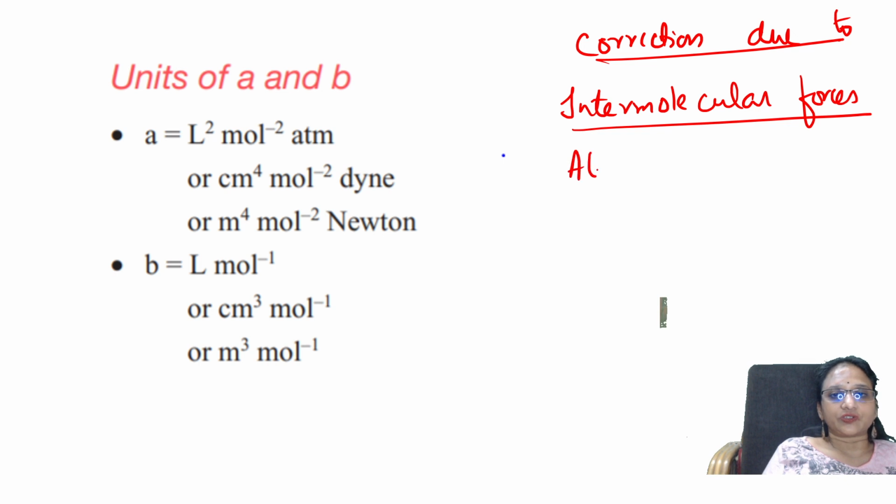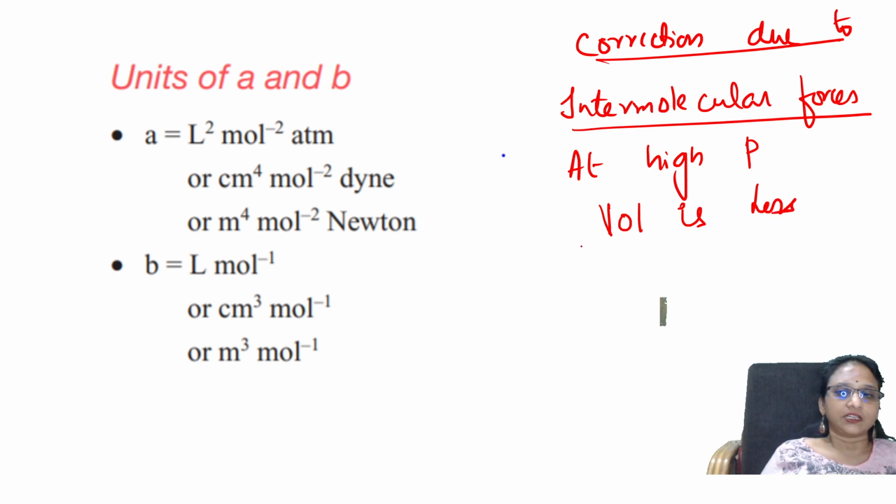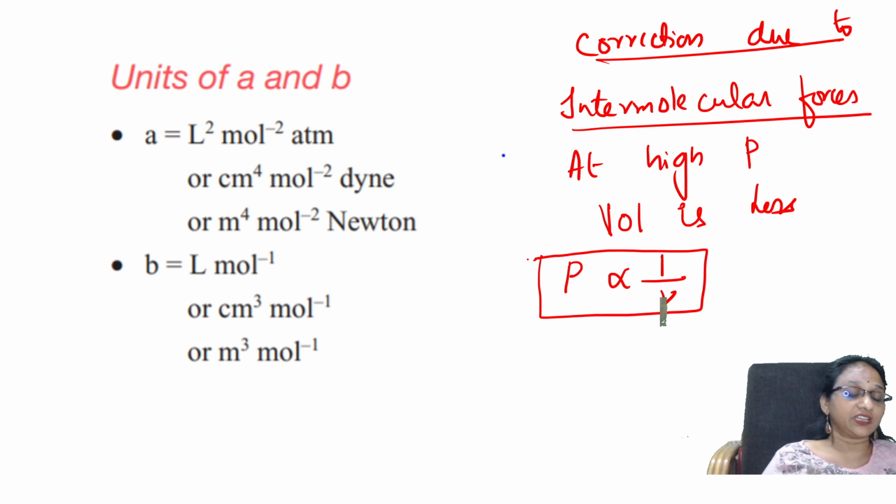At high pressure, you very well know, what will be less? Volume is less. Correct? That means P is inversely related to 1 by V. So this particular pressure, where is it high, students? It is the pressure on the walls that is very high.